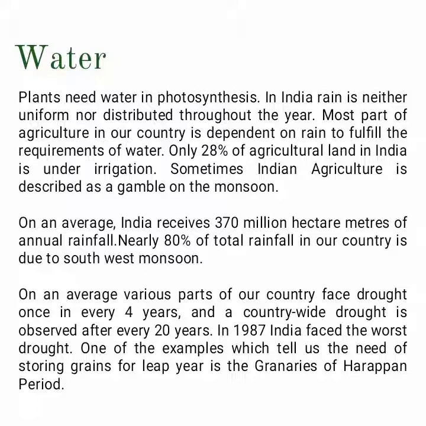On an average, various parts of our country face drought once in every 4 years, and a countrywide drought is observed after every 20 years. In 1987, India faced the worst drought. One of the examples which tell us the need of storing grains for leap years is the granaries of the Harappan period.